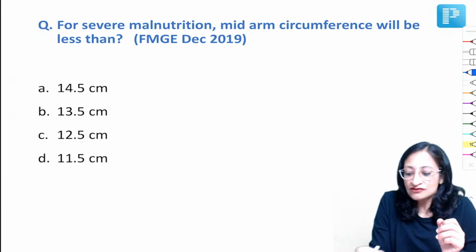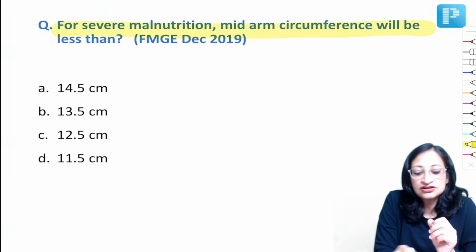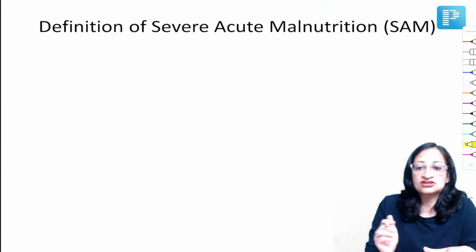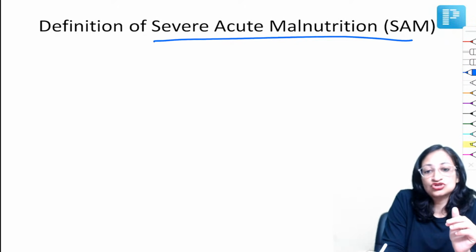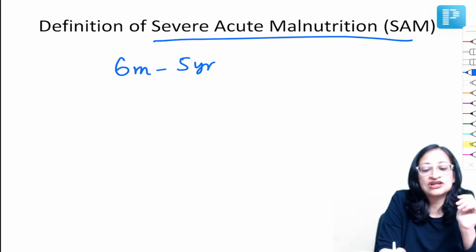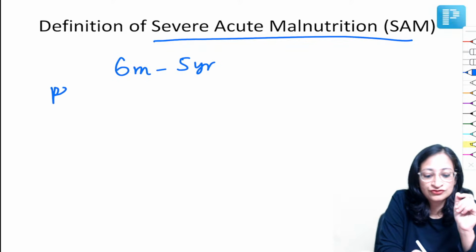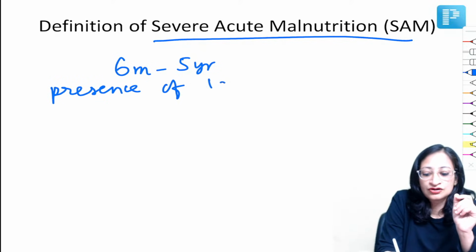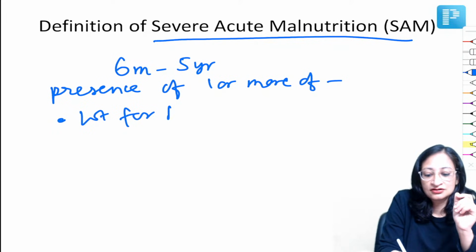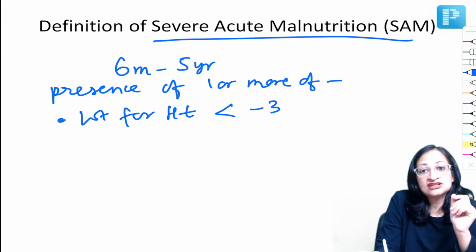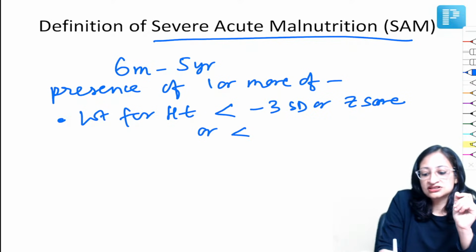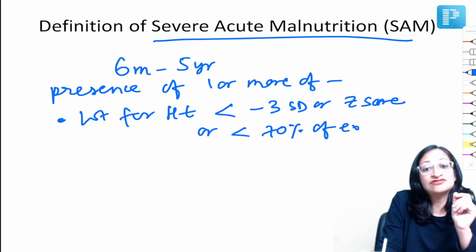Right. So moving back, for severe malnutrition, mid-arm circumference will be less than. So we need to know the definition of SAM. So how do you define SAM to answer this question? So SAM or severe acute malnutrition, n number of times it has come as a question. So in a child between 6 months to 5 years of age, severe acute malnutrition is defined as presence of one or more of the following. So what are they? Weight for height less than minus 3 standard deviations or Z score, or less than 70% of expected. Okay, that means severe wasting.